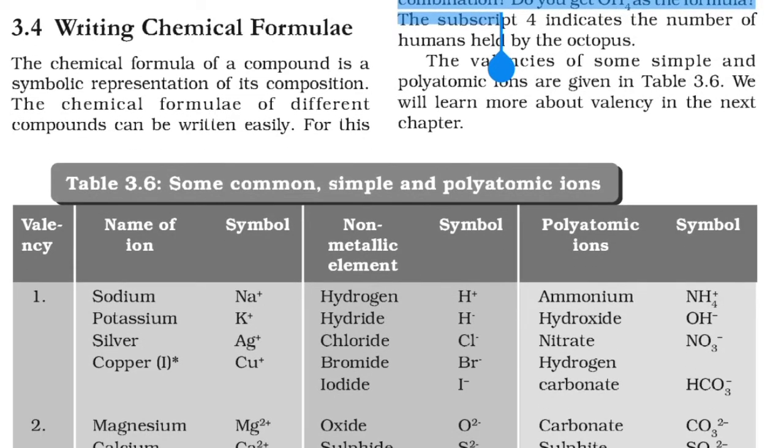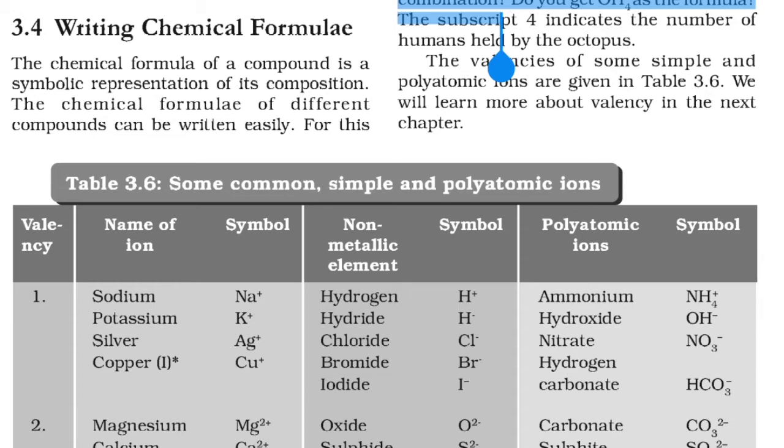Writing a chemical formula. Before writing a chemical formula, let us see what a chemical formula is. You have already studied this in class 7-8. A chemical formula represents the composition of a molecule of a substance in terms of the symbols of the elements present in it.